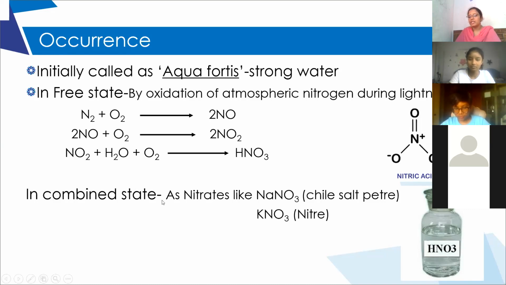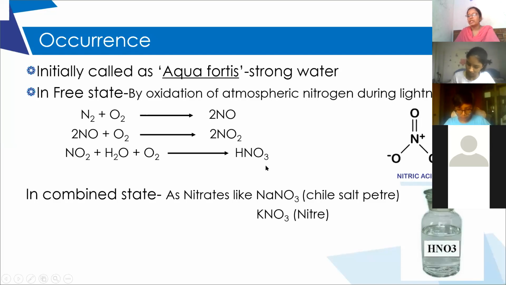Coming to the combined state, it is in general present in the form of nitrates. In the earth's crust, it is present in the combined form as metallic nitrates. Clear? Metallic nitrates are formed when hydrogen in nitric acid is replaced by metals.